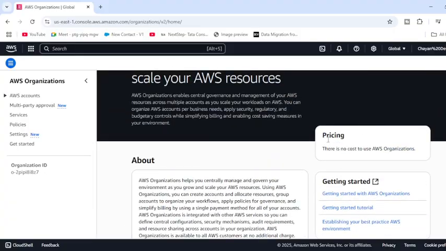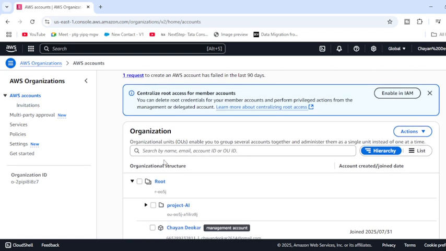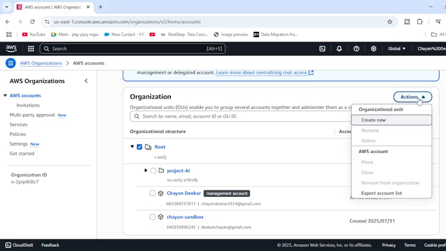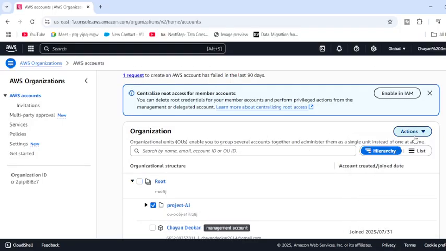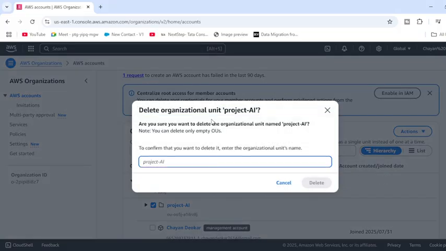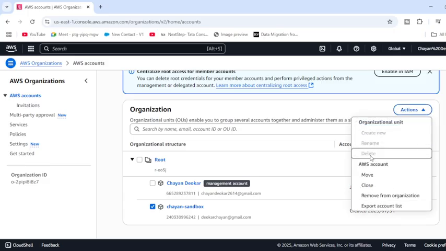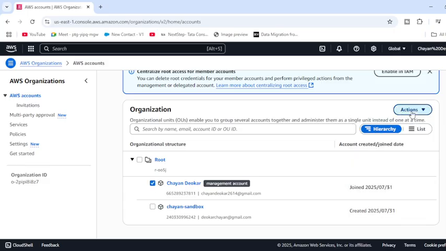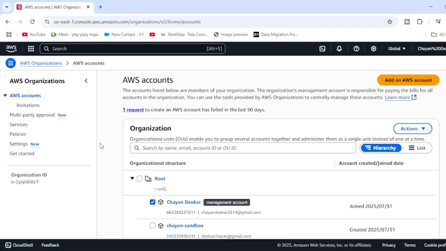So let's do one thing. Let's quickly create one organization. This is my creation part. Let me just quickly delete some projects. The UI I already have with me. Let me delete this also, so it will be easy for you to understand. So no worries, you will get this kind of particular part.